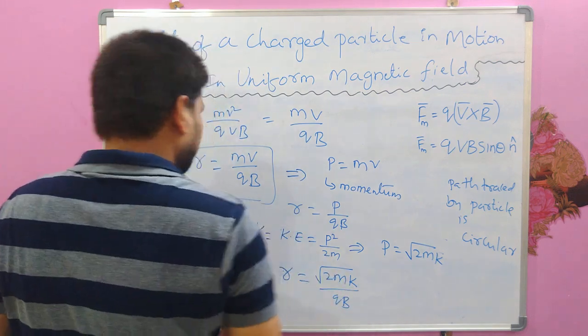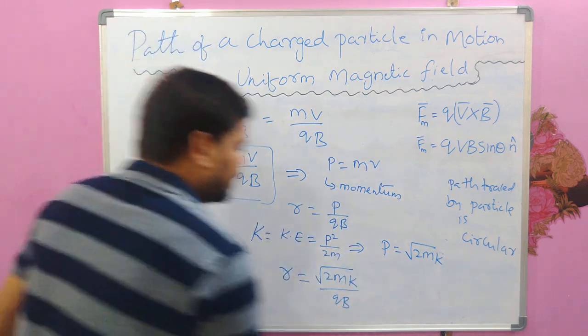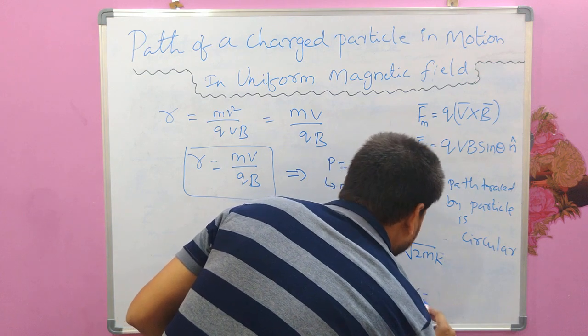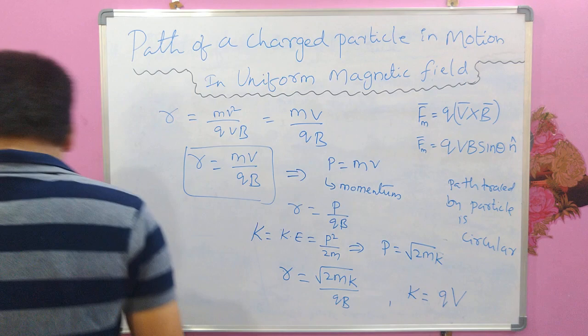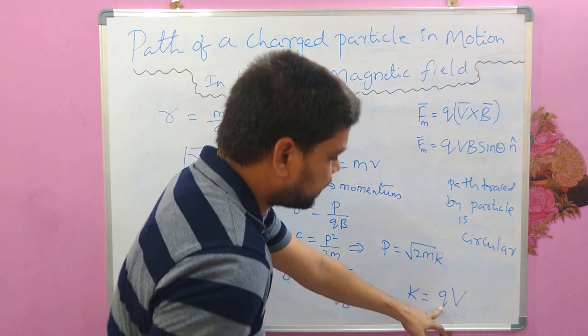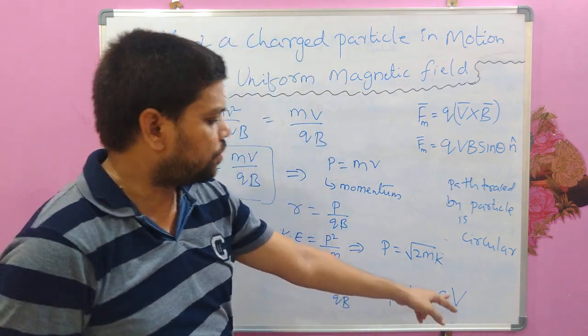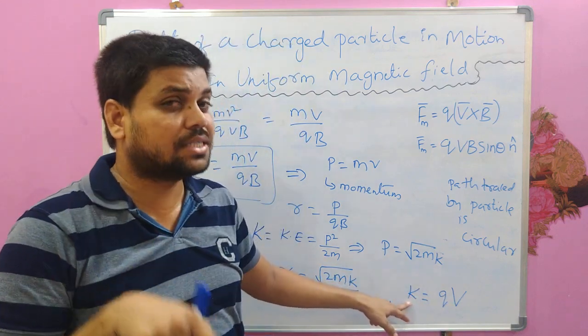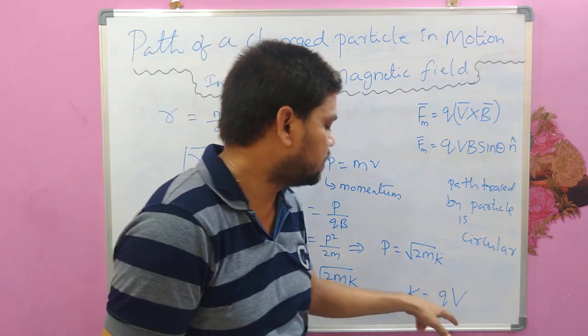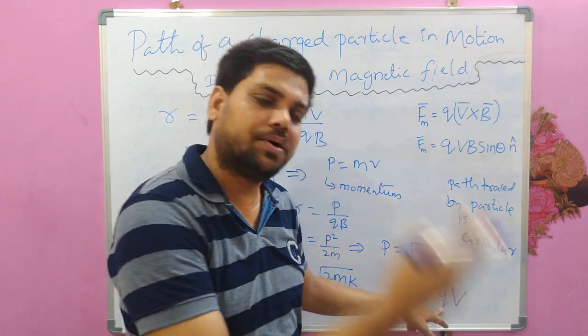And sometimes the kinetic energy K is written as qV, which means that when a charged particle is accelerating through a potential difference of V volts, the kinetic energy of that charged particle can be written as q multiplied by that potential difference.